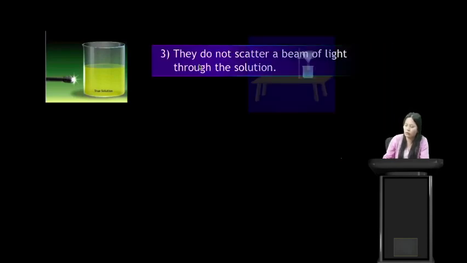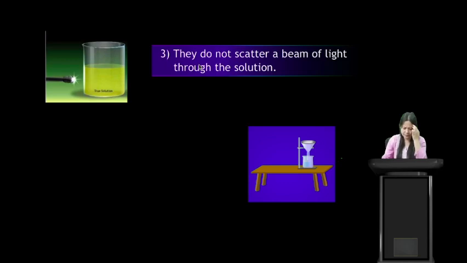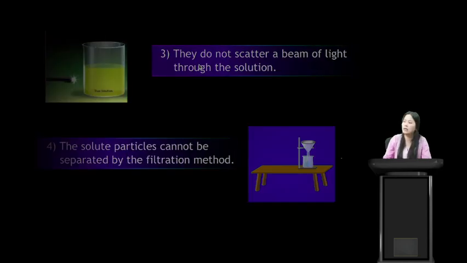The third property of solution is they do not scatter a beam of light through the solution. Even when you pass light through the solution, they will not scatter the beam of light. Then the fourth property we have is the solute particles cannot be separated by filtration method. Once you dissolve the salt into the water, even when you try to filter it, you will not be able to separate salt and water by filtration method.